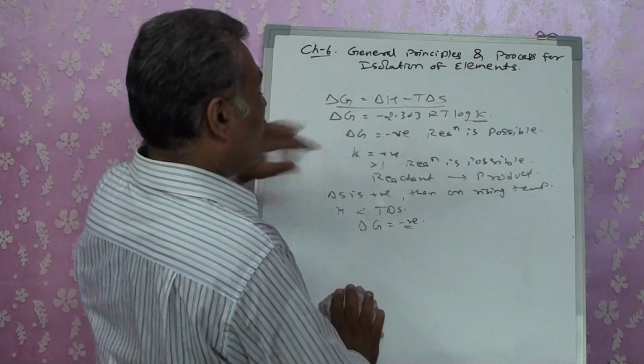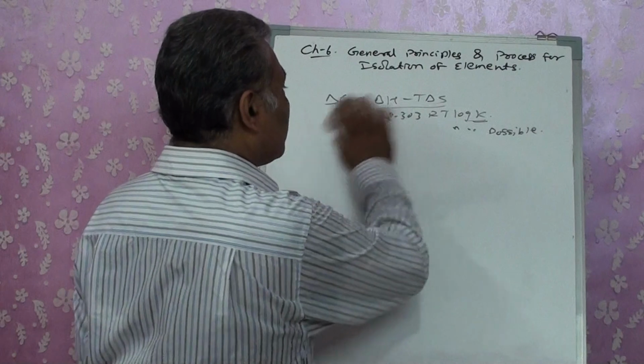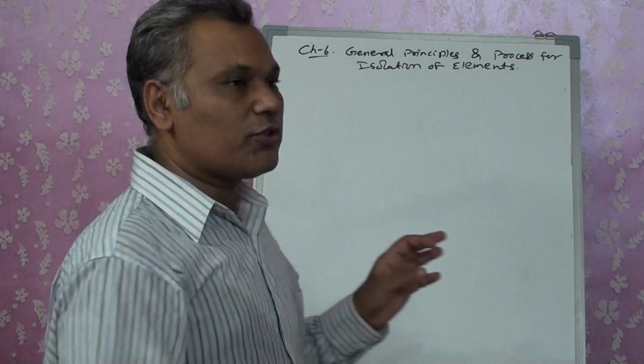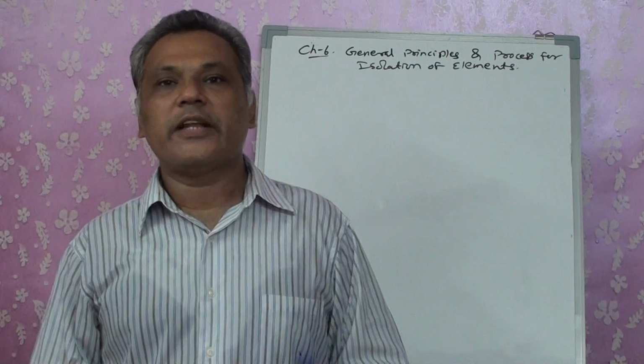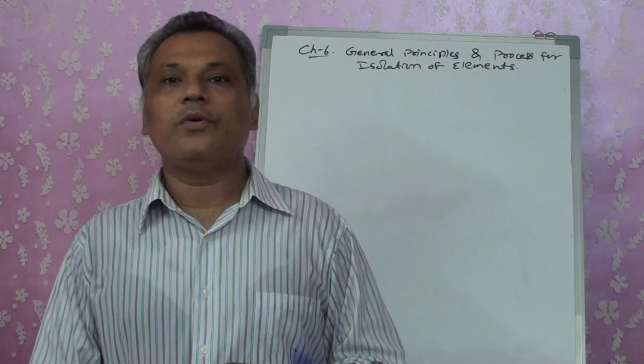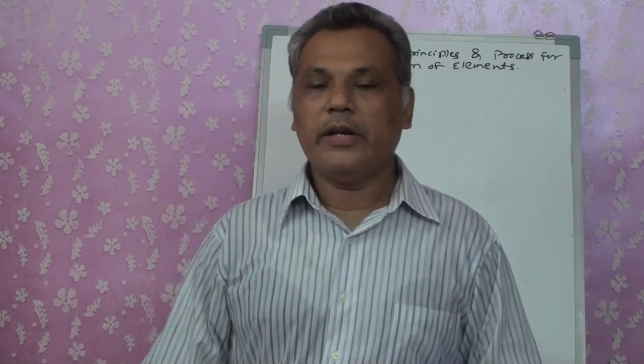Okay. Now, on the basis of this thermodynamical principle, we have been taught some of the extractions of the metals. That is specifically what we told in our very first lecture, that within this chapter we are going to study only the extraction of certain metals like iron, copper, zinc and aluminum.